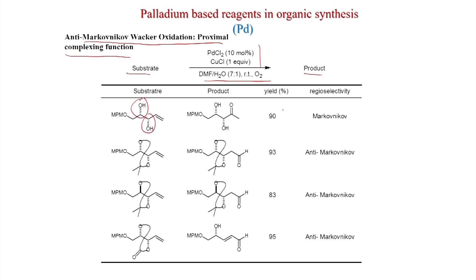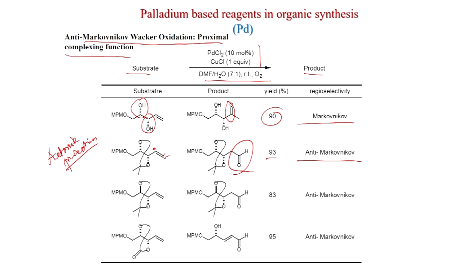Now, if you put it under standard condition, you get 90% yield of this ketone, and that is the Markovnikov addition. Now, if you protect this diol, this is called acetonide protection, that is the reaction with acetone, then this diol will be protected, and once it is protected, the aldehyde is formed, that is the anti-Markovnikov product, and this is obtained in 93% yield. So, what happens after the protection, this carbon atom feels a steric effect, and that is why the nucleophile cannot attack. So, water cannot attack this, and instead it attacks this terminal carbon atom.